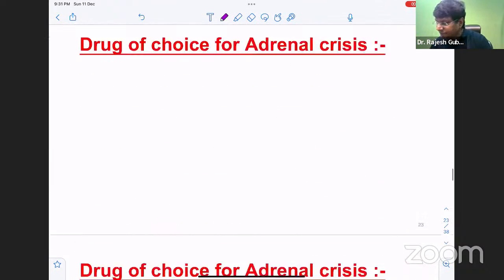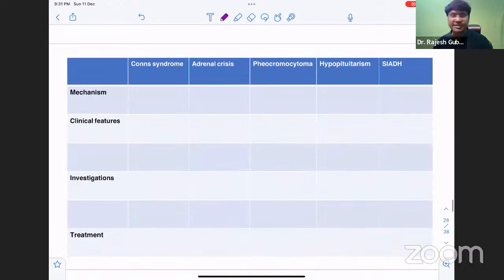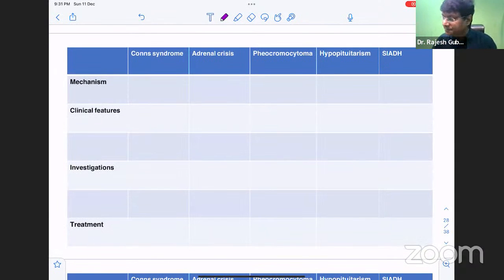Now, why is the pheochromocytoma an endocrine emergency? Because in pheochromocytoma, the mechanism is a massive release of catecholamines, right? And it is a tumor of your adrenal medulla. Basically, it's a tumor originating from neuroendocrine cells, which are nothing but chromaffin cells. And what is the hormone which is predominantly produced in pheochromocytoma? It is norepinephrine, which is predominantly produced, compared to your epinephrine or dopamine.